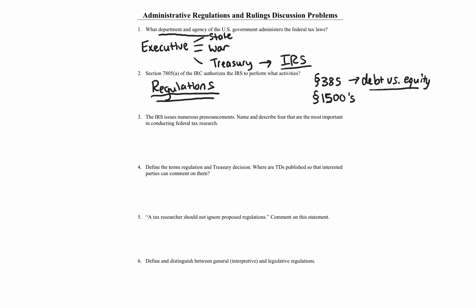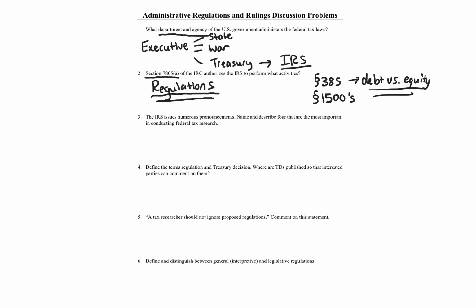And it specifically states in 385(a) that the IRS, Department of Treasury, they can administer regs in order to clarify that. Now, when you have a general grant of authority, like in Section 7805(a), you still got to worry about deference issues. So yes, there's general authority given out throughout the entire tax law, but sometimes courts question regulations, and that's the deference issue I've talked about in the introduction video to administrative tax authority.